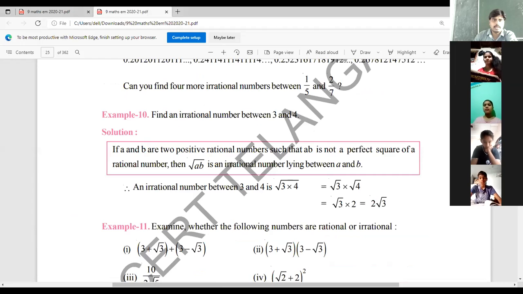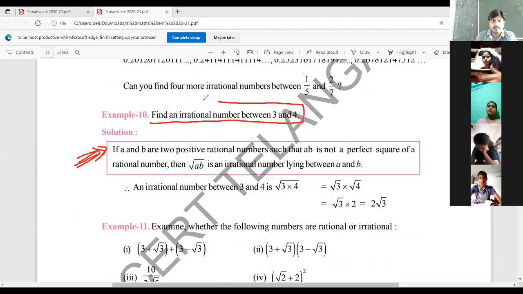Look at example number 10. And this note we already discussed in the definition of rational numbers. Note, this note I have discussed. Find an irrational number between 3 and 4. Between 3 and 4, we have to find irrational numbers. 3 is a rational number and 4 is also a rational number, right?